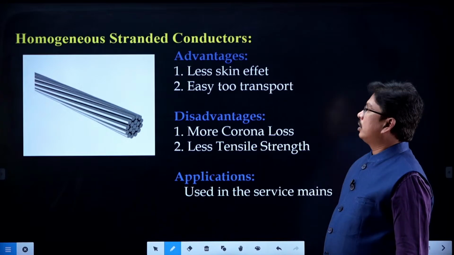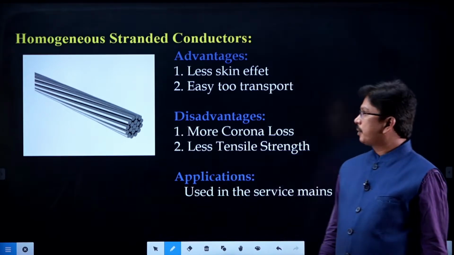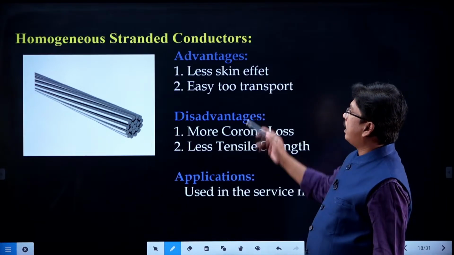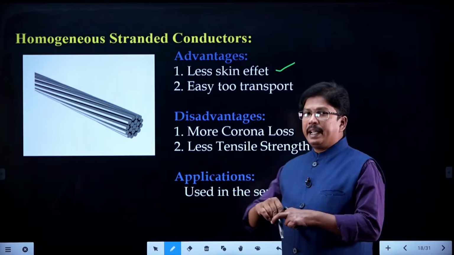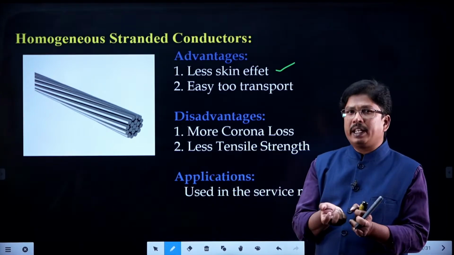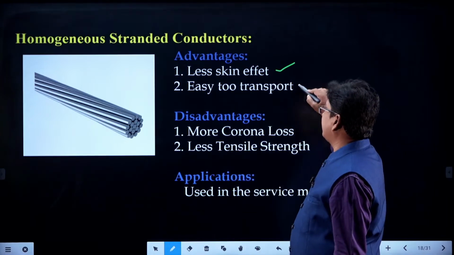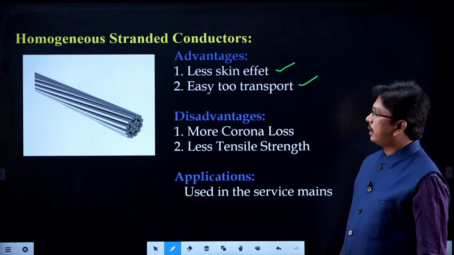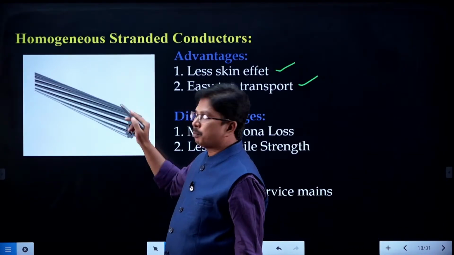Next one. In the homogeneous stranded conductors, we go for strandings like this. These are called strands, small strands, right. The advantage is it has less skin effect, and bending and twisting of this type of conductor is very easy. That is why transportation is also very easy, right. The disadvantage of these conductors: here the surface is not smooth, we have a rough surface.